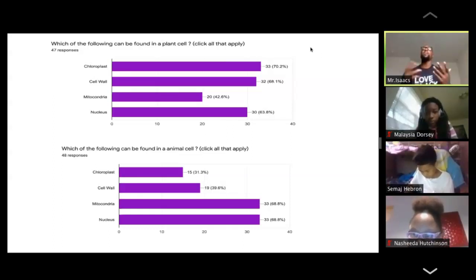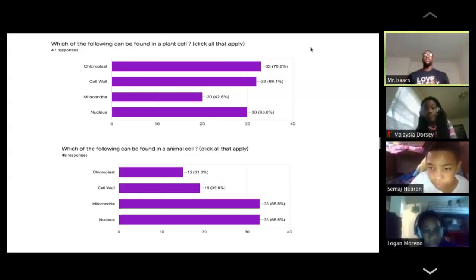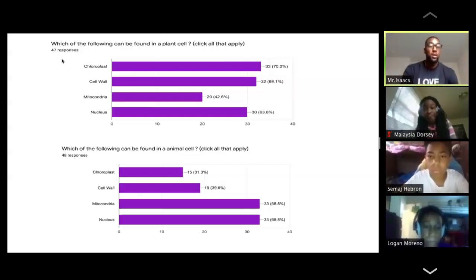Why can't you find it? How come the chloroplast and cell wall is not in the animal cell? Because the chloroplast and the cell wall are plant cells. Exactly. Not animal cells. Exactly. They're plant organelles. They're only found in plant cells. Thank you so much, buddy.